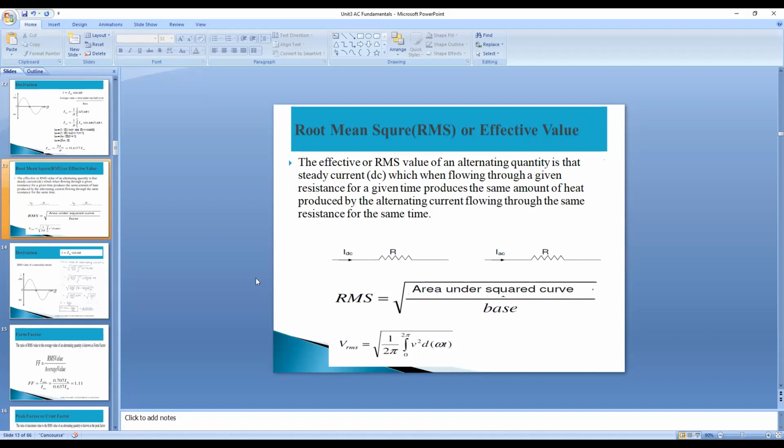Next line, IRMS equal to, don't write VRMS, IRMS equal to square root of 1/2 integration 0 to 2 pi. In place of V write I squared, small i, i squared d theta. Write theta in place of omega.